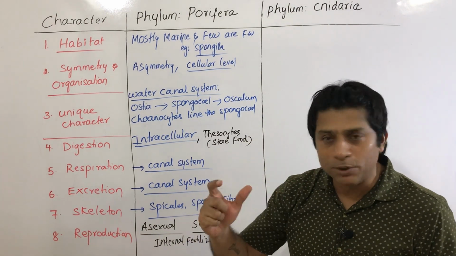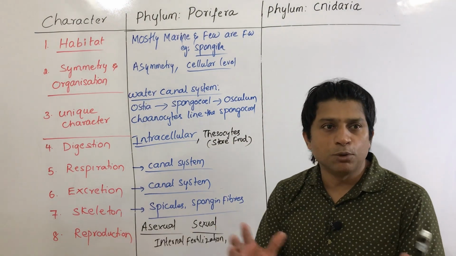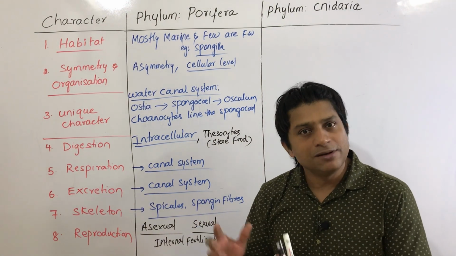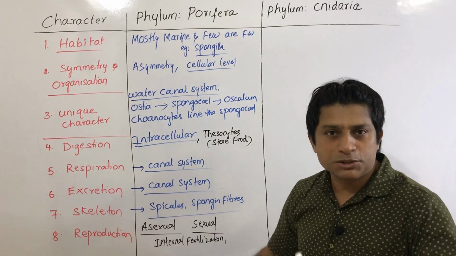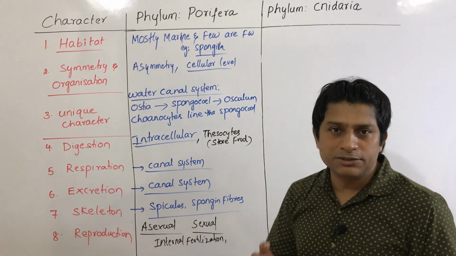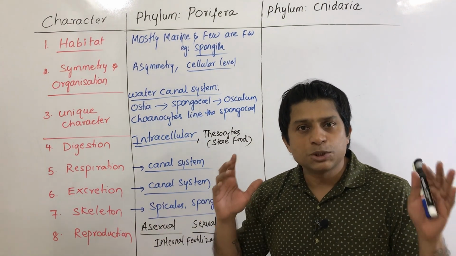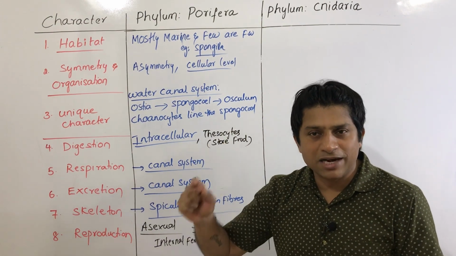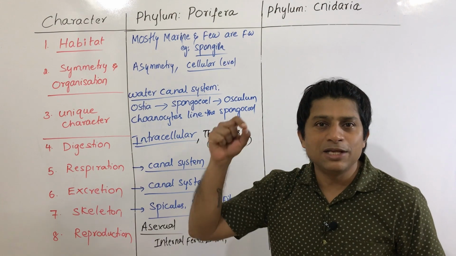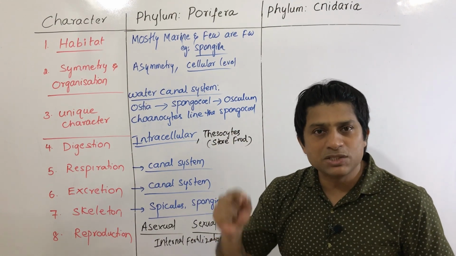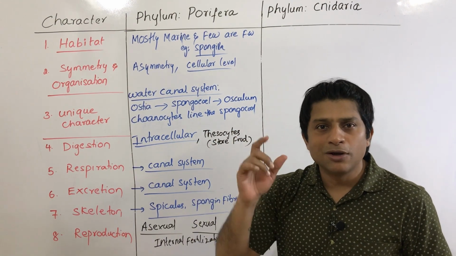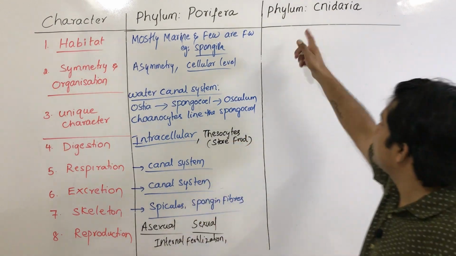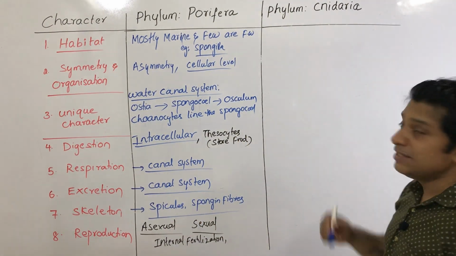Spongin fibers are proteinaceous. Next, reproduction is both asexual and sexual reproduction. Asexual reproduction is fragmentation, and sexual reproduction takes place by fusion of gametes. And sponges are hermaphrodites, cross fertilization, and fertilization is internal inside the sponge body, and development is indirect, which includes a larval form. That's it. Next, we see the next phylum, that is Cnidarians.